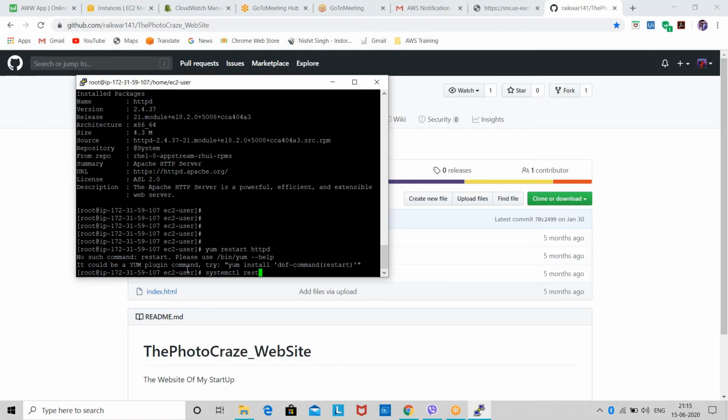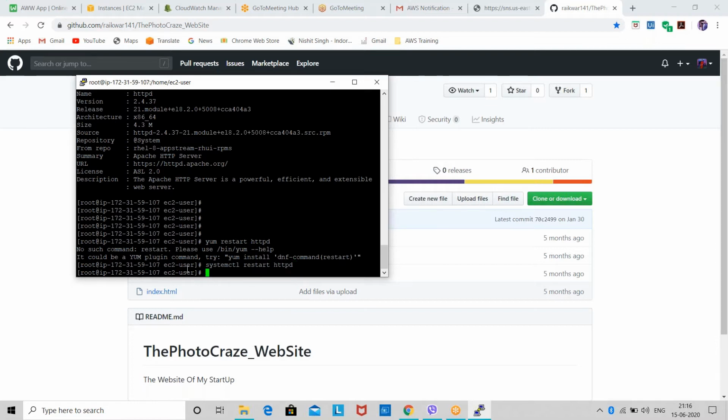If you want to do any configuration on system control, or you want to start a service, restart a service, stop a service, you use the command systemctl. Systemctl means system control. So systemctl restart HTTPD. As soon as I've entered it, they have restarted my HTTP service.